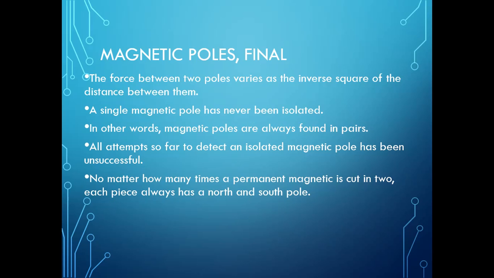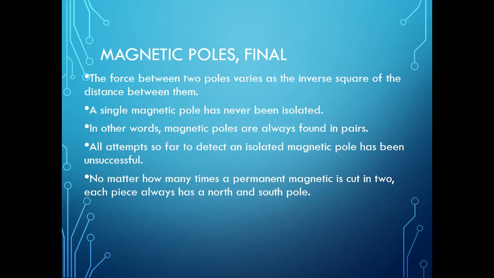A single magnetic pole has never been isolated. The most important point is that a magnet is always a two-pole magnet, with a north and a south pole. There is no possibility of a single north pole or a single south pole. In other words, magnetic poles are always found in pairs. All attempts so far to detect and isolate a magnetic pole have been unsuccessful.